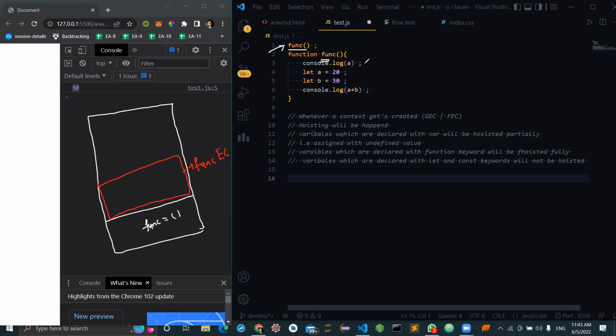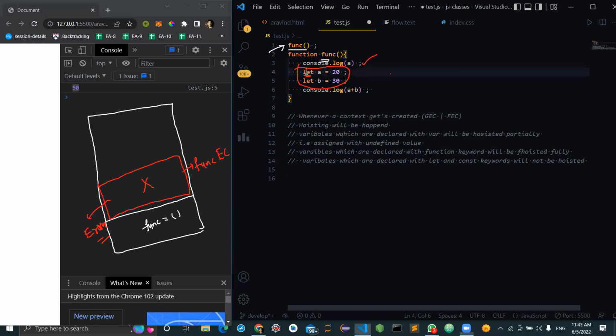So execution starts, and when I try to print console.log A, as there is nothing like A in this, what will happen? It will throw an error. What kind of error? Cannot be used before its initialization, because JavaScript knows that there are variables declared with the let keyword, but they can be accessed only after the declaration, not before it.